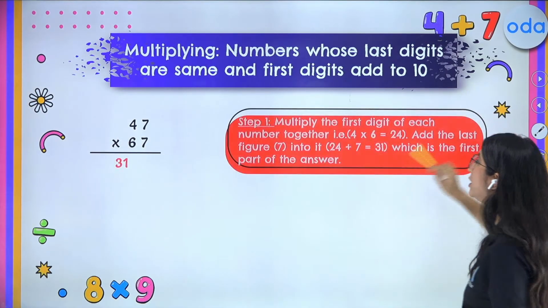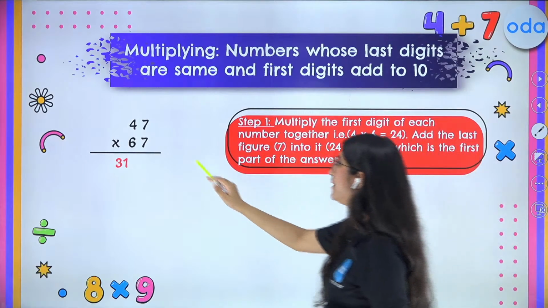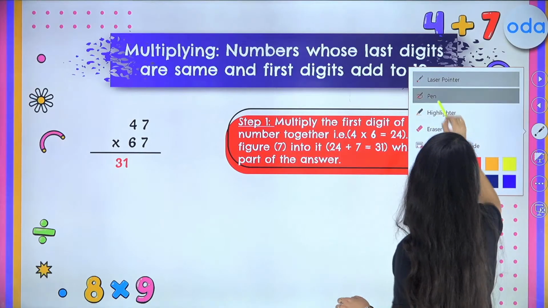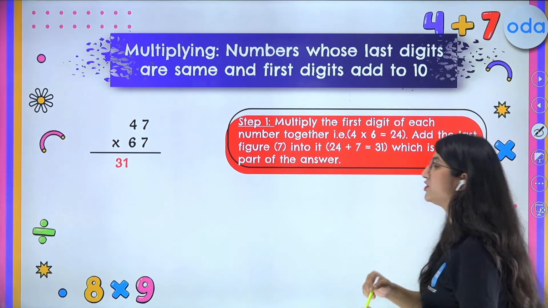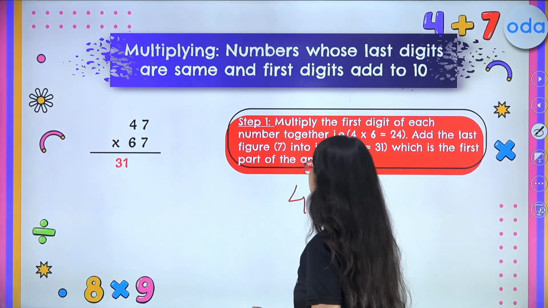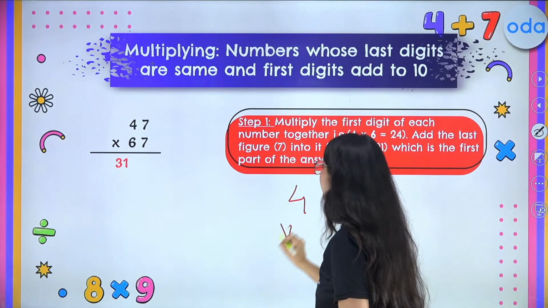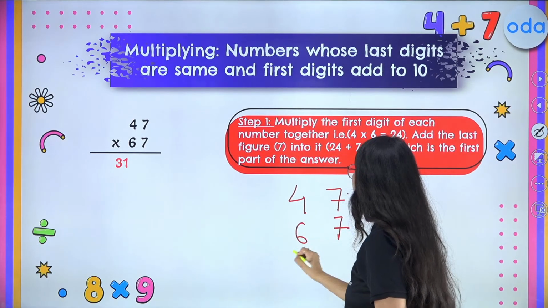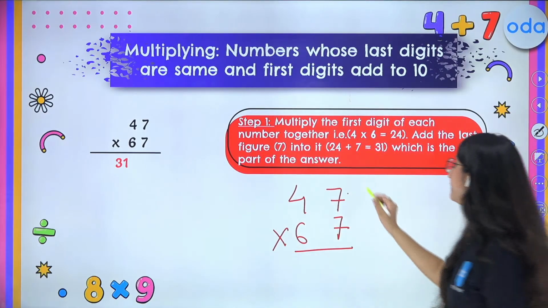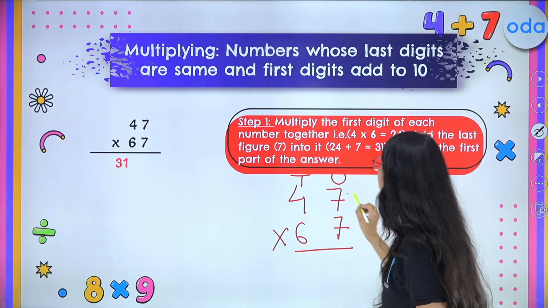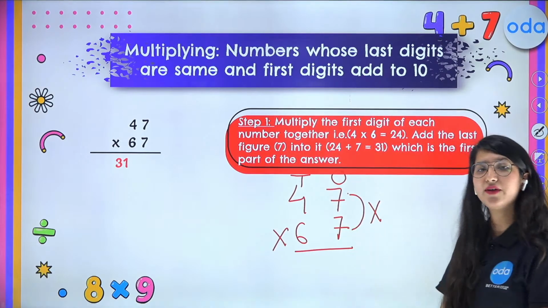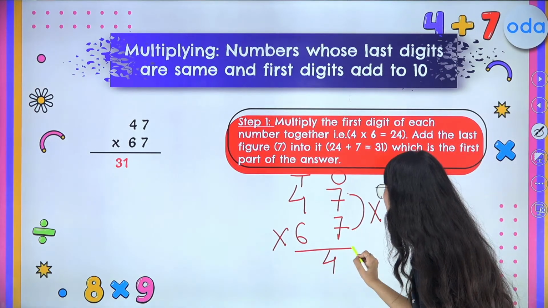So in this case, what will you do? You will simply multiply your ones place digit. See here carefully, everybody. Let us see how to solve this question in fraction of seconds. So if you have a question 47 times 67, what will you do? Let us see that. All right. So the condition is very simple, you will simply multiply 7 times 7. So what do you get? What is 7 times 7? So 7 times 7 is 49.